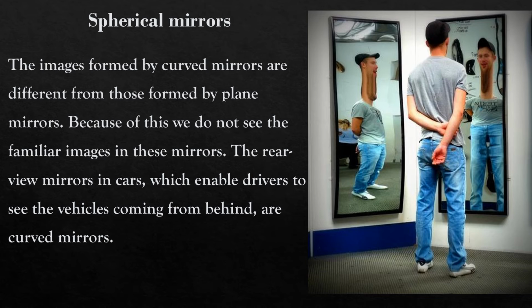So the rear view mirrors in the cars that you use, which enable drivers to see the vehicles coming from behind, are curved mirrors. हमारे जो cars में जो side में जो mirrors होते हैं वो curved mirrors होते हैं, वो spherical mirrors होते हैं, जो use होते हैं in order to make the vehicles appear little closer. ठीक है?